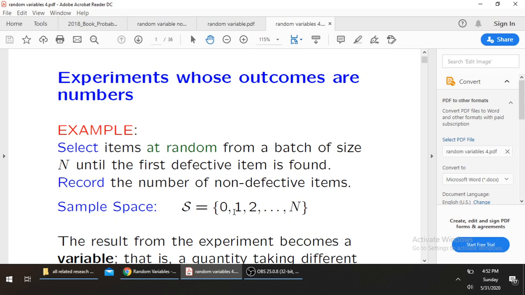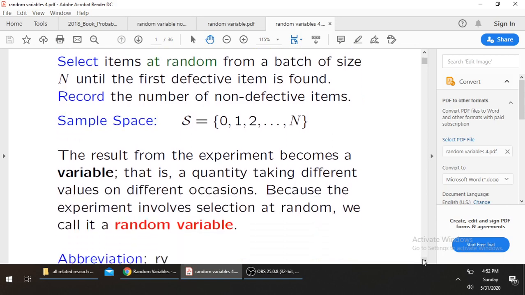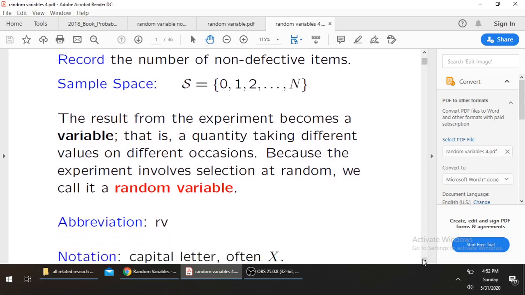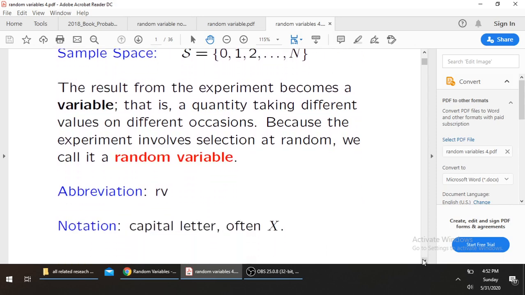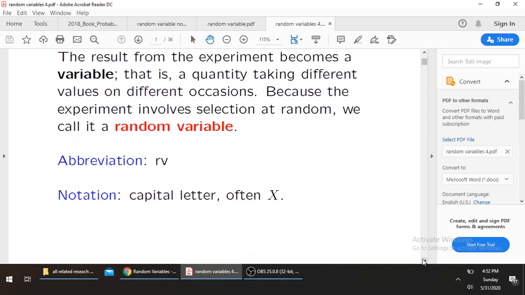The result from the experiment becomes a variable, that is, a quantity taking different values on different occasions, because the experiment involves selection at random. We call it a random variable. We use the abbreviation RV, and we denote the random variable with a capital letter, often X.